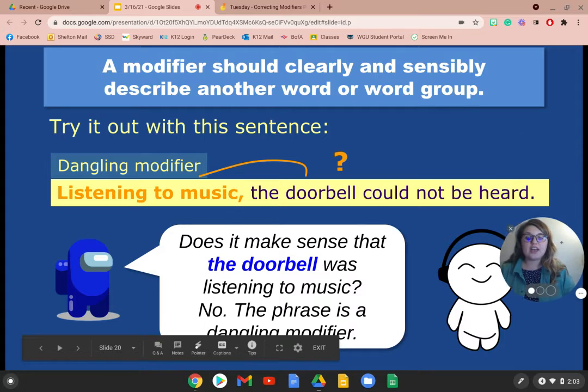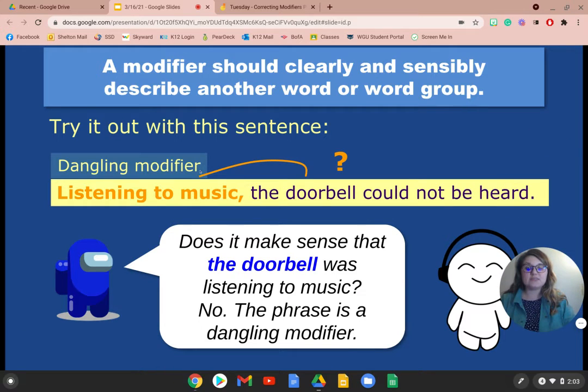So let's try out this sentence. Listening to music is our dangling modifier. The doorbell could not be heard. Now, is the doorbell listening to music? Does it make sense that the doorbell was listening to music? No. So we know that there's a dangling modifier in this sentence.